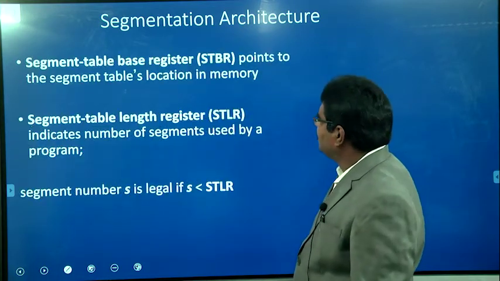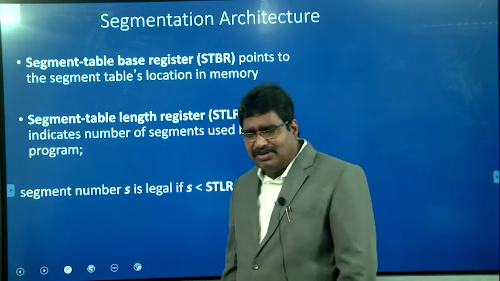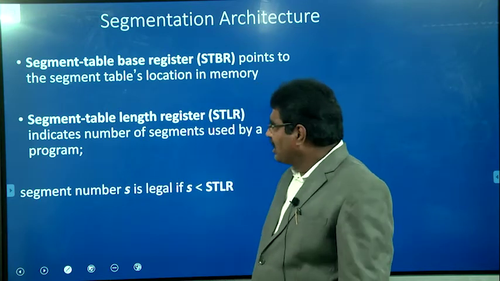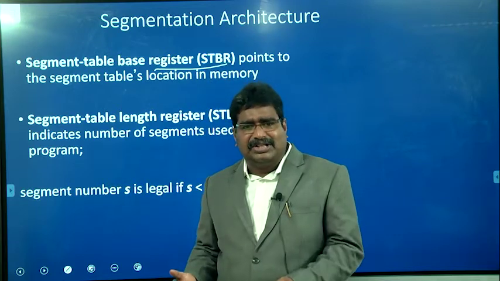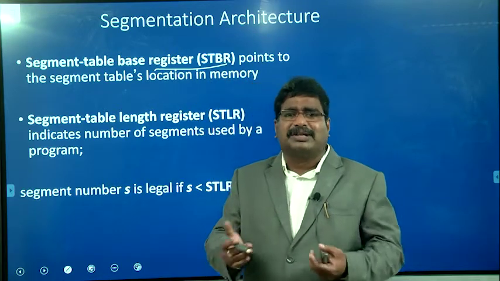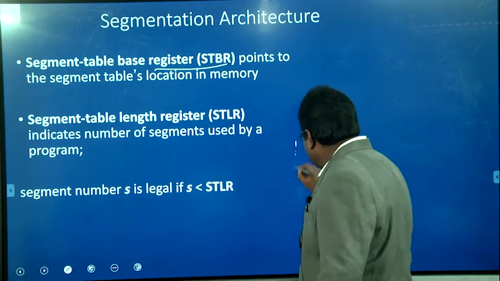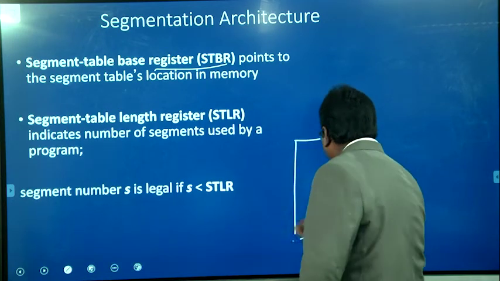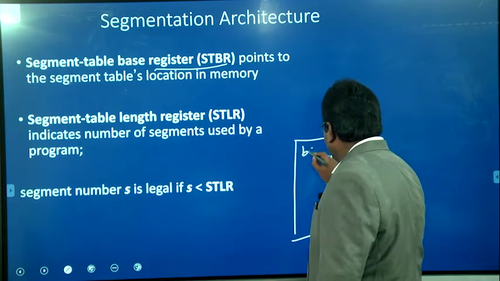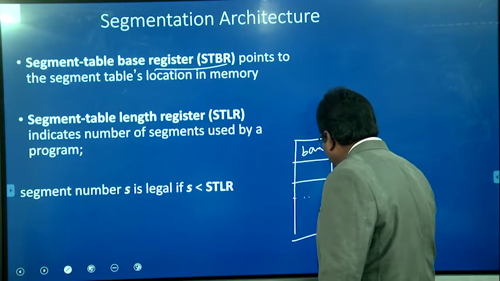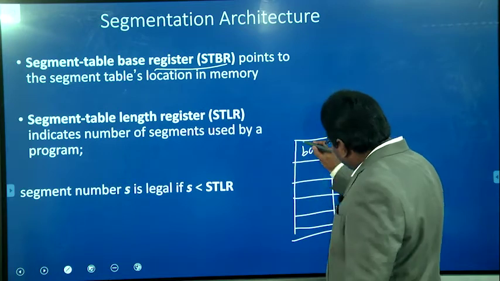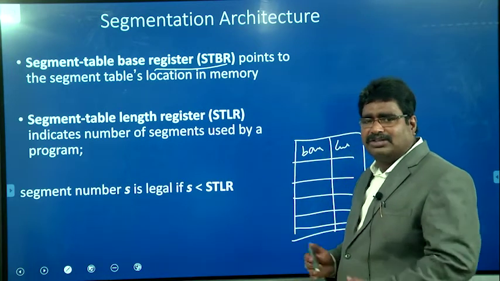Now we discuss that whenever we use the segmentation table, we also use the segment table base register. It is a register that holds the address of the segmentation table. As we already discussed, a segmentation table has two fields, one is the base and another one is the limit, and based on the number of segments, that many rows exist, but this also needs to be stored in memory.